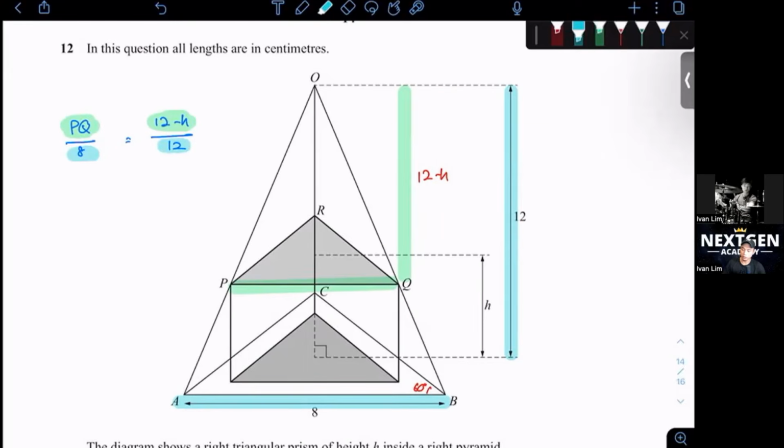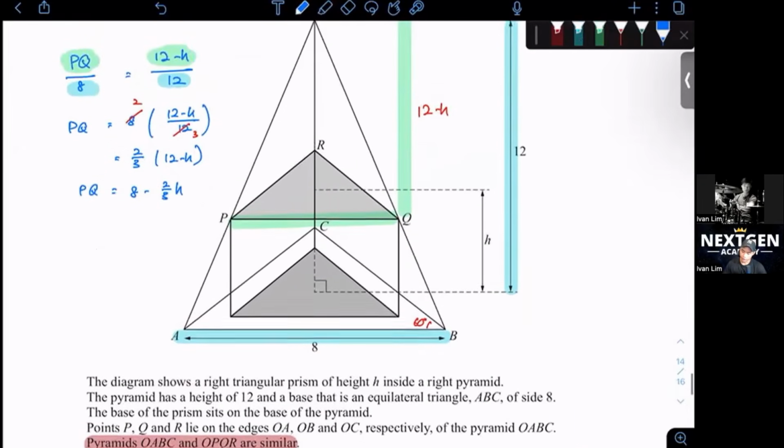We want to find PQ first. So PQ will be equal to, I multiply by 8, so 8 times 12 minus h over 12, which would be 2 over 3 times 12 minus h. We just simplify it, and then PQ will be equal to 8 minus 2 over 3 h.